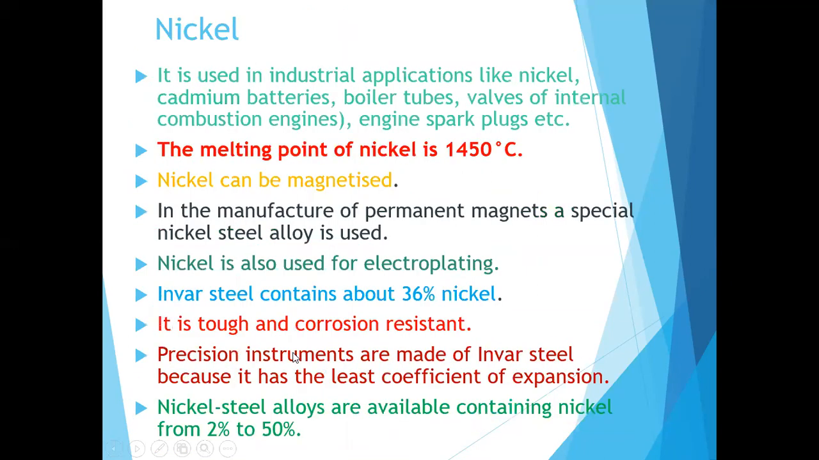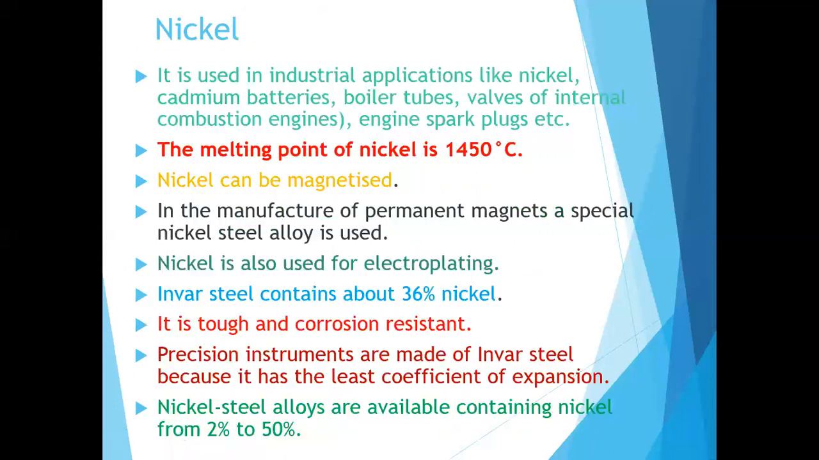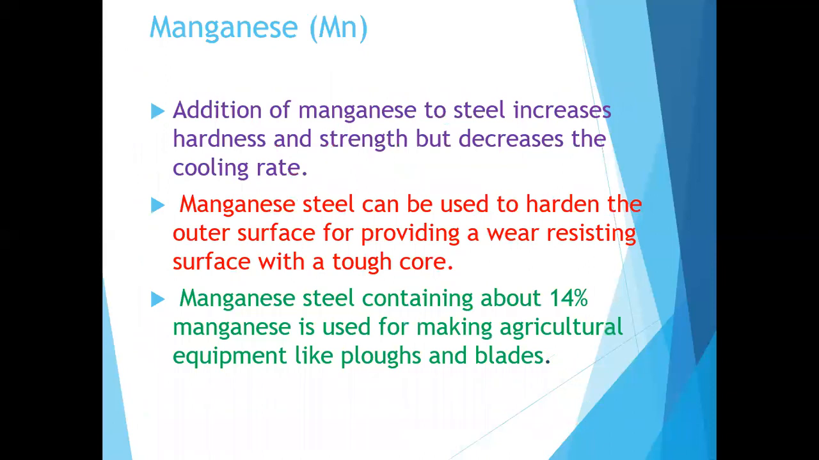So it is not easy to understand, but you have to read this chapter because some questions will be coming from this chapter. Okay, so what is the property, what is the use of chromium, what is the use of nickel? Like that. Okay, next one is manganese.